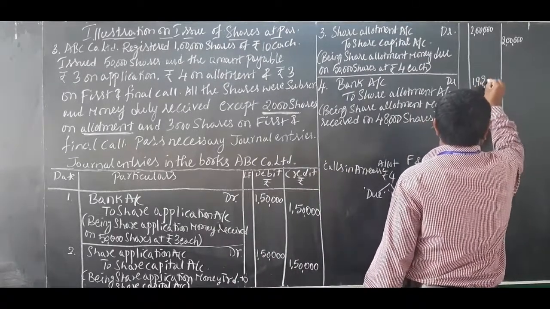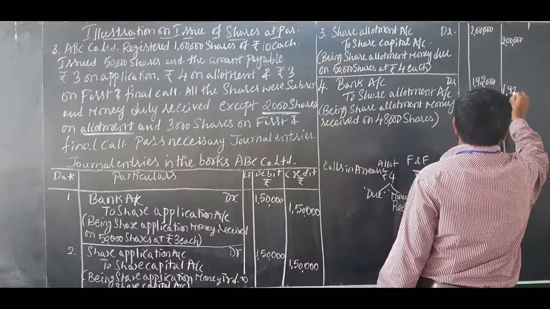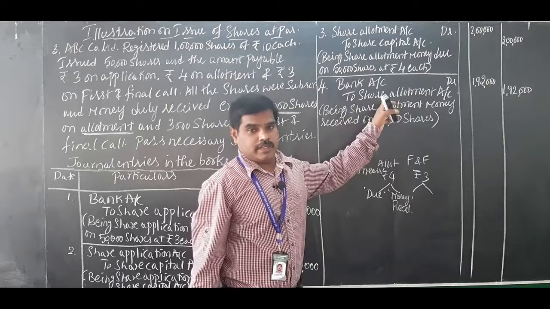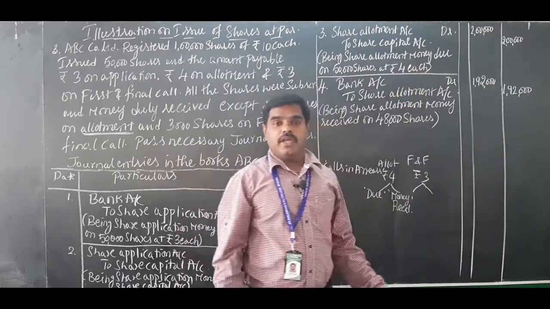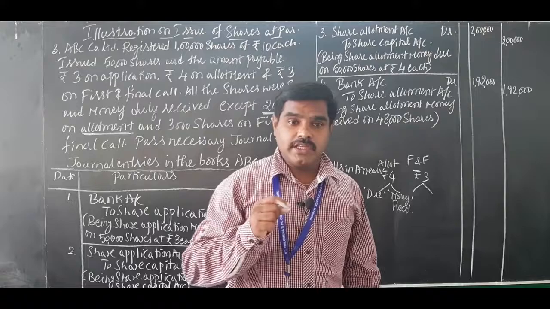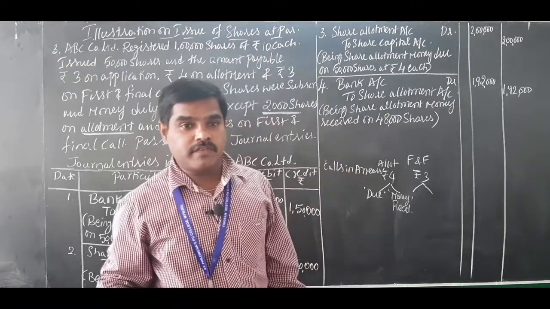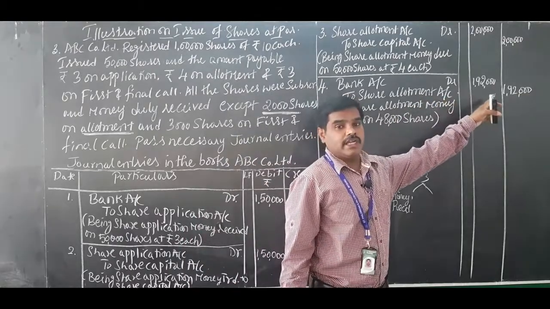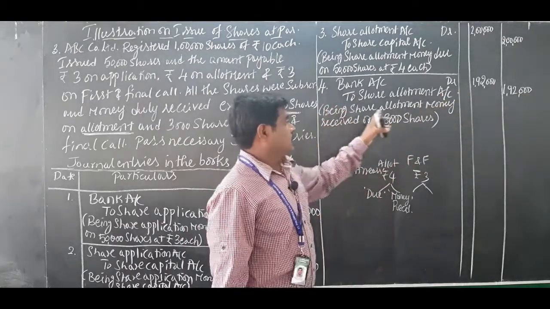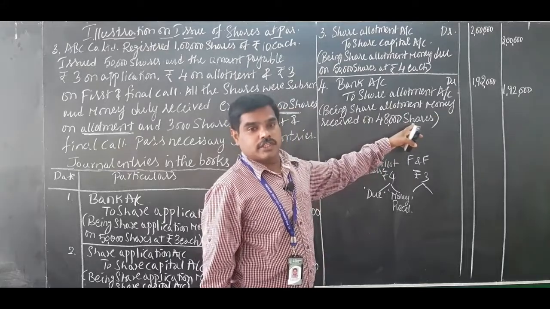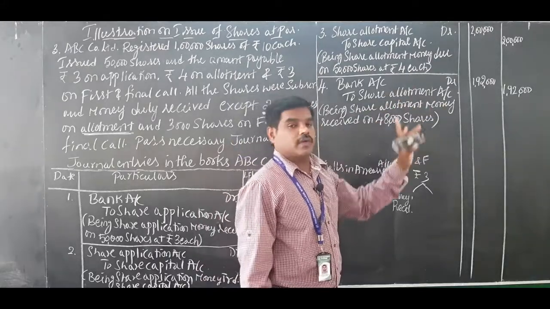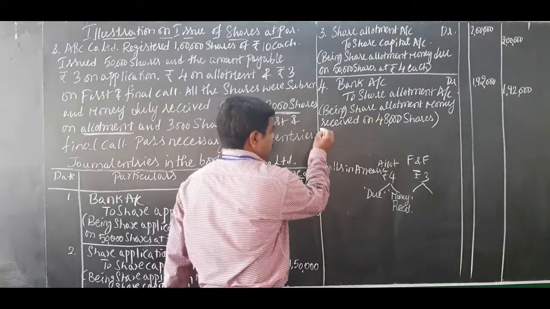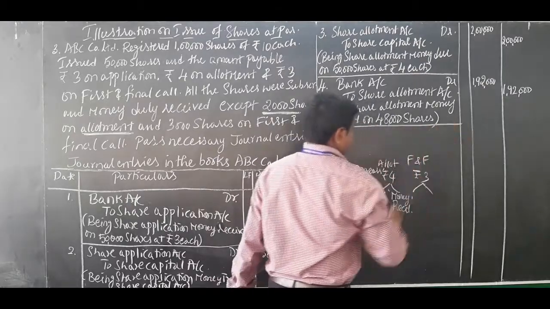So write 1,92,000. That is the value which is received on allotment, not 2 lakh. 2 lakh rupees is due, money that should be received from the shareholder, but the actual money received is 1,92,000. Being share allotment money received on 48,000 shares at rupees 4 each. Hope everybody is following. So journal entry number 4 is over.